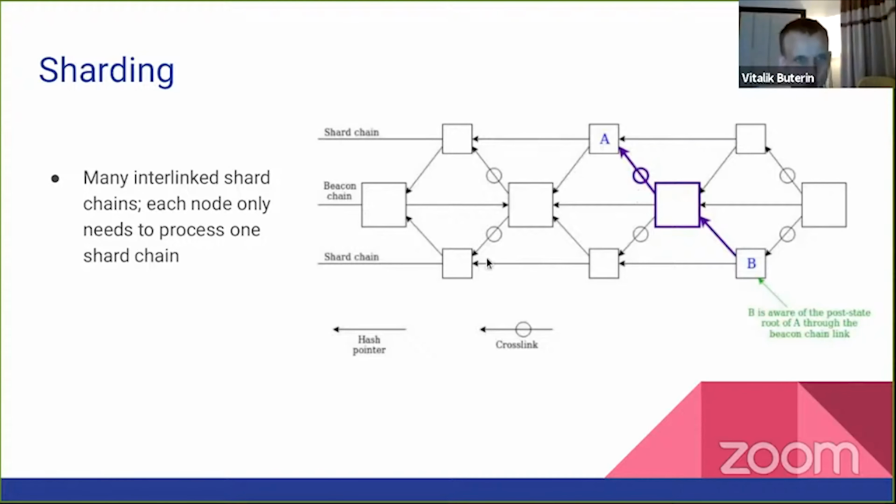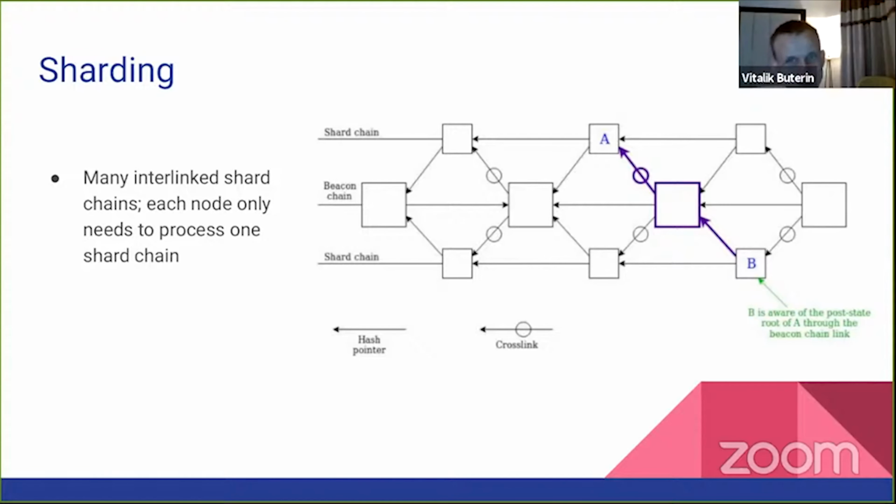So I often call this kind of sharding quadratic sharding. The reason basically is that in a regular chain, the capacity of the system is linear in the capacity of a node, basically because the capacity of a node just determines how many transactions you can process, right? So that's O of n, or O of c, as I say, and then here it's O of c squared, right? Because the capacity of a computer determines two things. It determines both the number of shards that we can process, right?